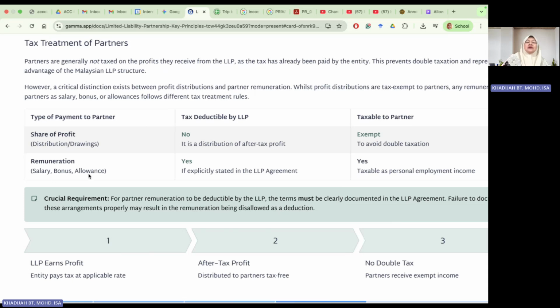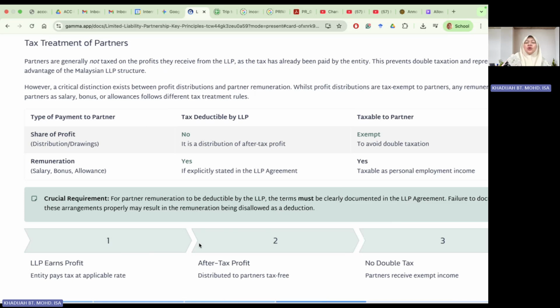But the remuneration, if explicitly stated in the LLP agreement, is deductible. However, the remuneration will be taxed as personal employment income of the partner, so it will be under section 4B rather than section 4A income.